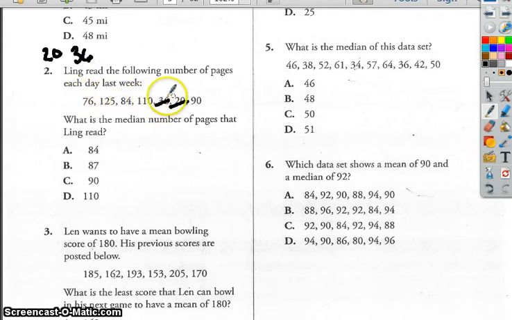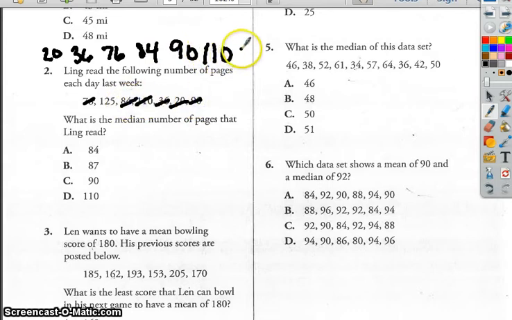There's no 40s or 50s or 60s, but there is a 76. Then there's an 84, and then a 90. From there we go to 110 and 125. So I have 1, 2, 3, 4, 5, 6, 7 numbers here. So the median knocks the numbers off the end. 20 and 125, 36 and 110, 76 and 90. 84 is left in the middle. It is the median, A.